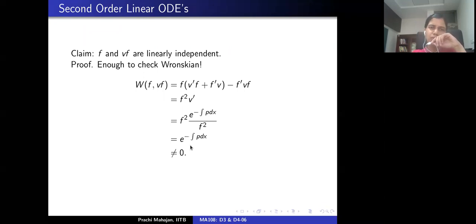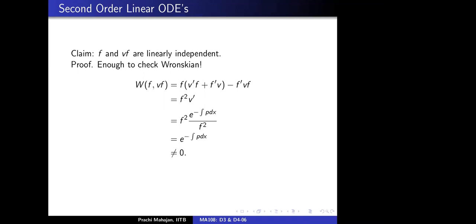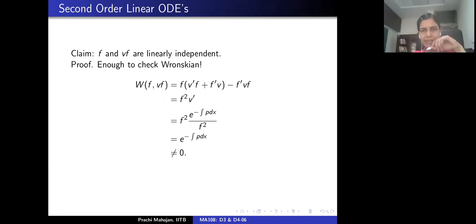So it seems that this method is going to yield us another linearly independent solution to the second order linear homogeneous differential equation in standard format, provided I can figure out one such solution. Is that okay? I hope this is okay with everybody present here.